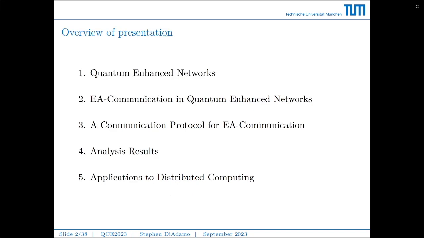So the topics I'll be covering in this talk are the following. Firstly, I'll define what I mean by quantum-enhanced networks. These are a bit different than standard quantum communication networks, so I'll specify exactly what I mean there. Second, we'll talk about entanglement-assisted communication in quantum-enhanced networks. Third, we'll define a communication protocol for entanglement-assisted communication within these quantum-enhanced networks. Fourthly, we'll review the analysis we've performed to benchmark this protocol over different network topologies and in different use cases. And fifthly, we will talk about an application we thought of to which we can apply this protocol, and that is in the area of distributed computing.